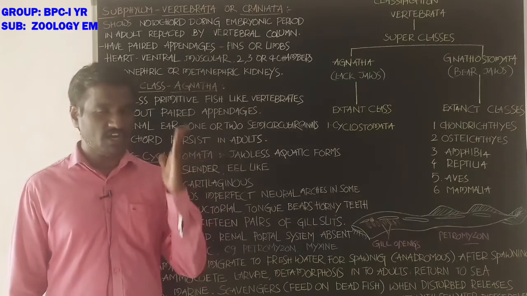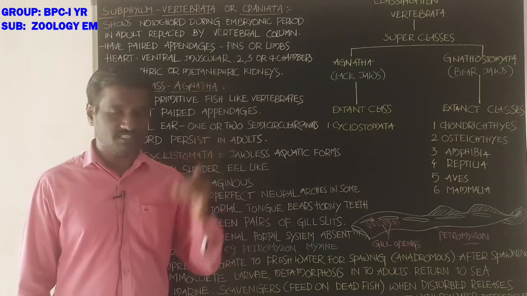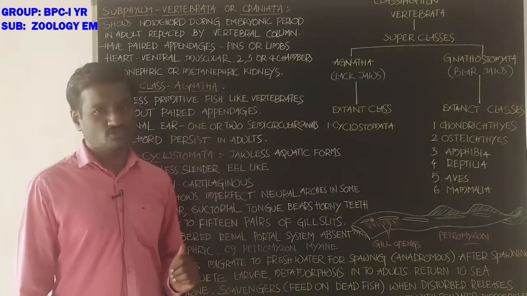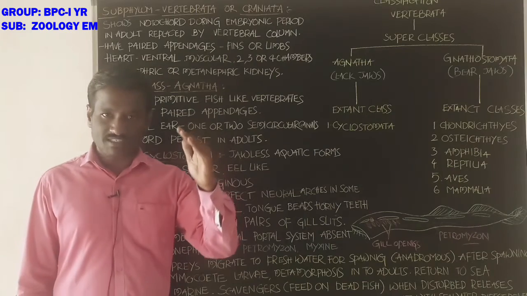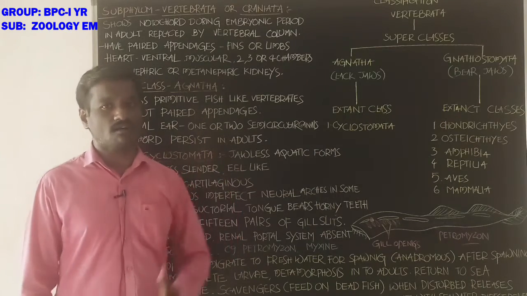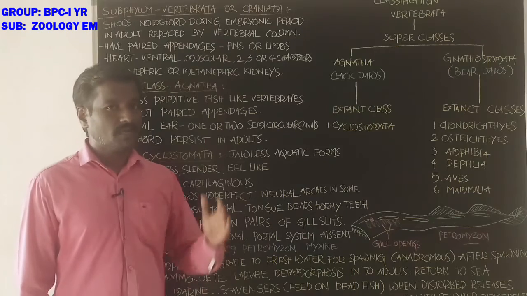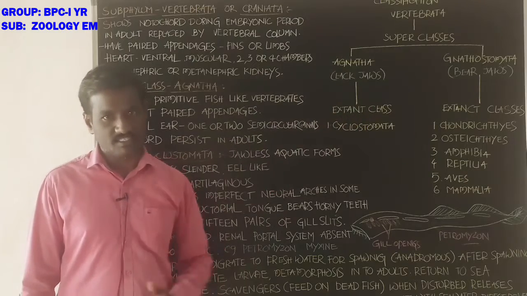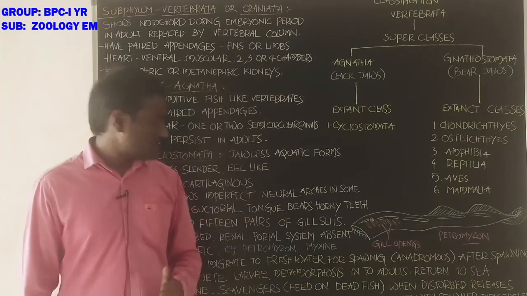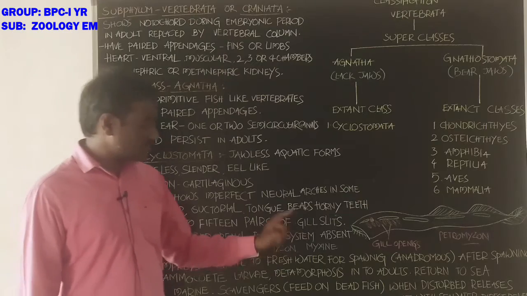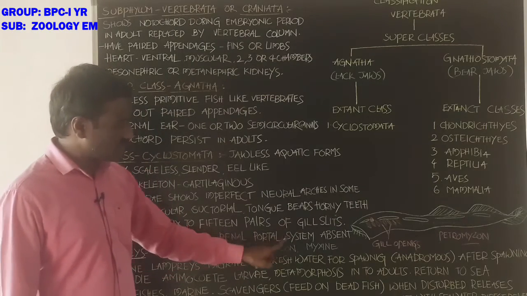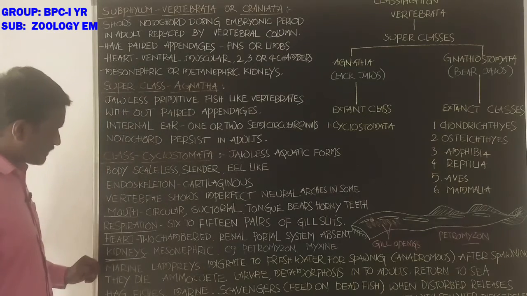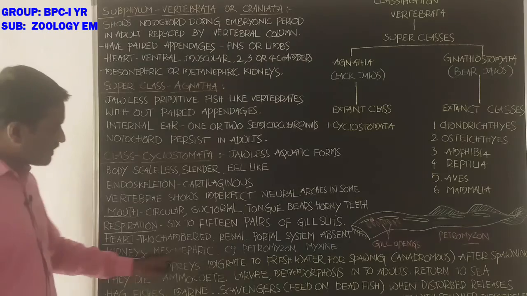The renal portal system is one type of venous system that supplies blood to the renal tubules. Renal tubules are the excretory organs, and they receive blood from the venous system in the body. That is about the renal portal system. It is absent. Next, students, the kidneys. Kidneys are mesonephric.